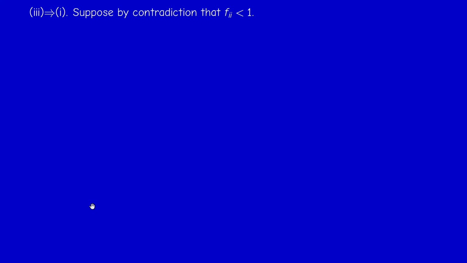For 3 implies 1, we reason by contradiction, and in doing so we find the distribution of N_i when it is not infinite. Suppose that the state i is transient, so f_ii is less than 1. When I apply the lemma with j equal i, remember that the product was f_ii. So it's a geometric sequence, because the next term is a constant times the previous one, a geometric sequence of ratio f_ii.